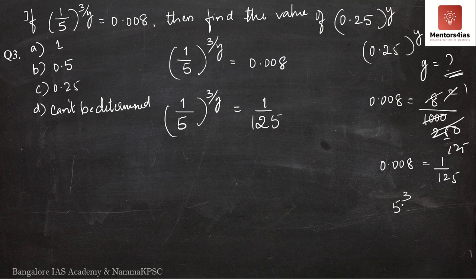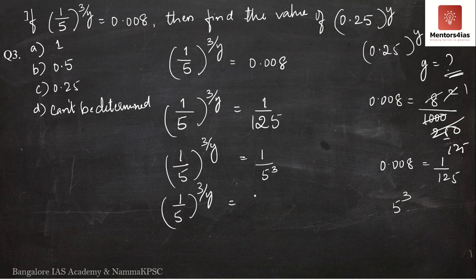What is 5 cube? 5 5s are 25, 25 5s are 125. So now I will write 1 divided by 125 as 1 divided by 5 cube. This is 1 by 5 whole to the power 3, because 1 cube is nothing but 1 itself.